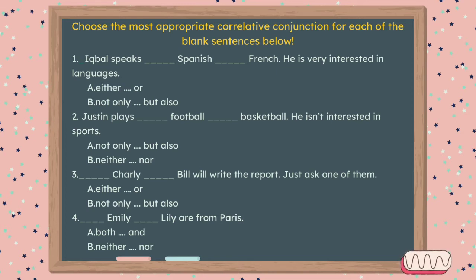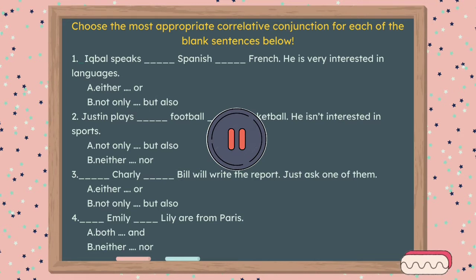You can write down your answers on your note, and I will give you some time to think. Do you understand what you have to do? Alright, you can do it now, everyone. Again, you can pause this part, then you can start to think about the answers. Good luck, everyone!